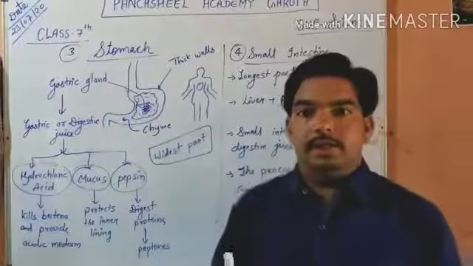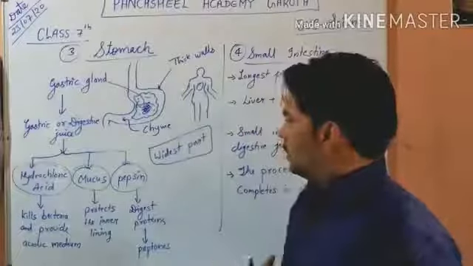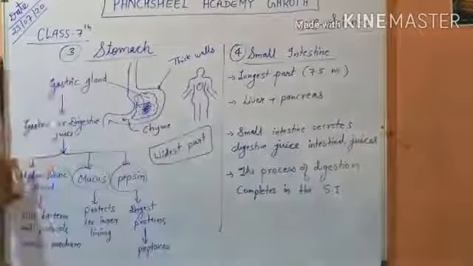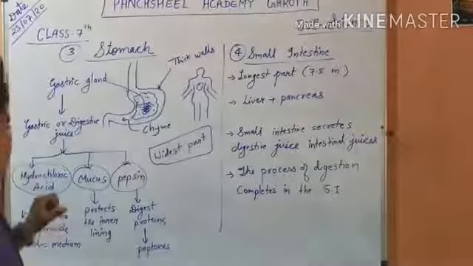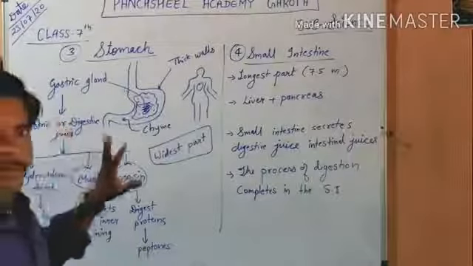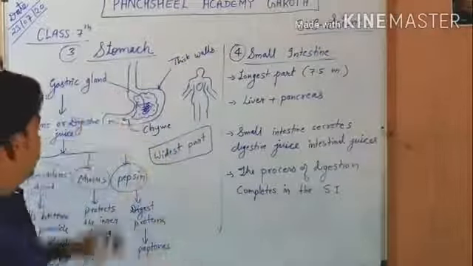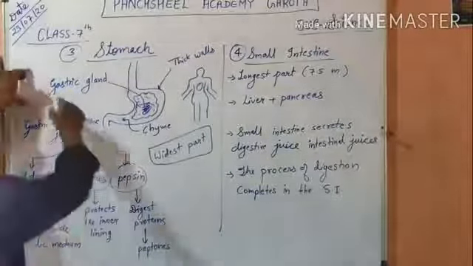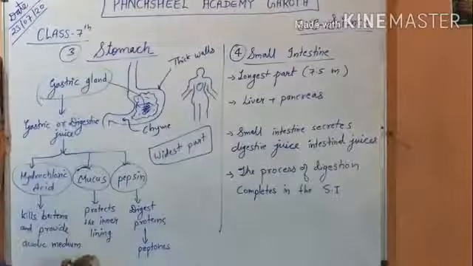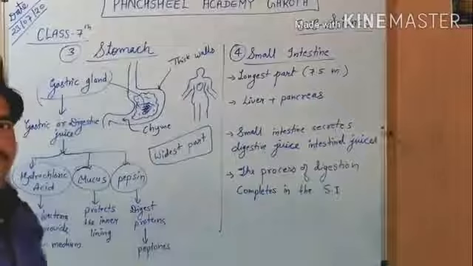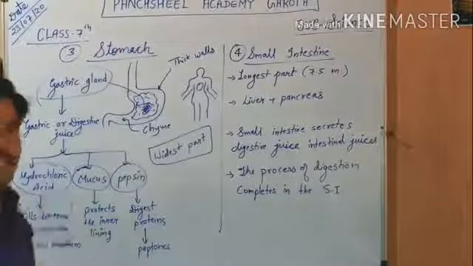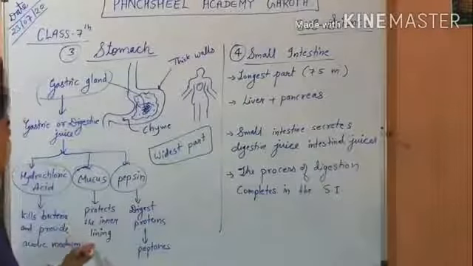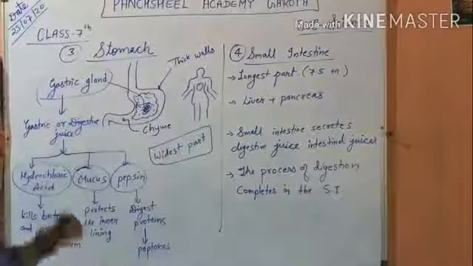Hydrochloric acid is a strong acid, but in our stomach there is a solution of that hydrochloric acid. It will kill the bacteria, but it cannot harm our stomach because of mucus. Mucus is also secreted by the gastric gland and it protects the inner lining of the stomach from the acidic medium, because hydrochloric acid is a strong acid. But mucus protects the inner lining of the stomach from acid.